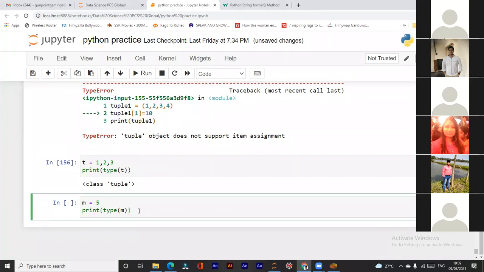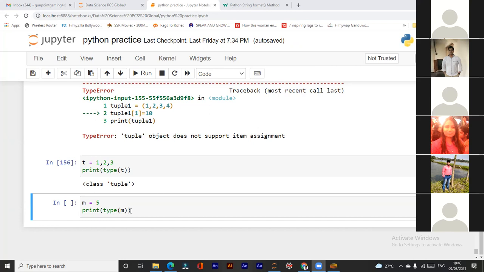Anyone else who wants to say that this is a string? What was your name? Akib, sir. Okay, Akib. And Anurag, what's your suggestion? Sir, M is of type integer since we are including 5 in it. Yes, right. It's an integer. If we had written the 5 in double quotes, then it would have become a string.